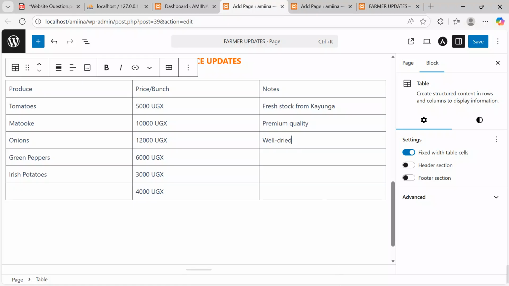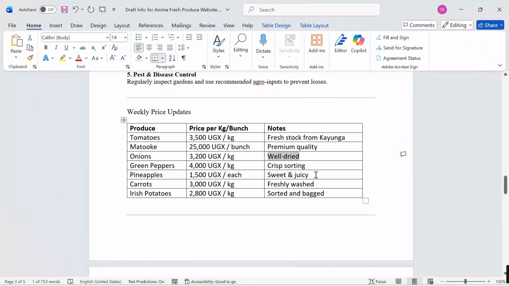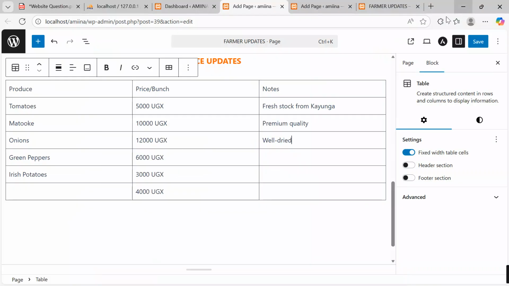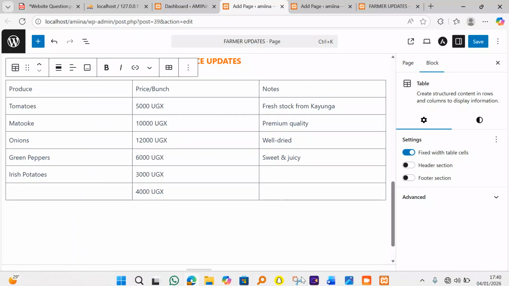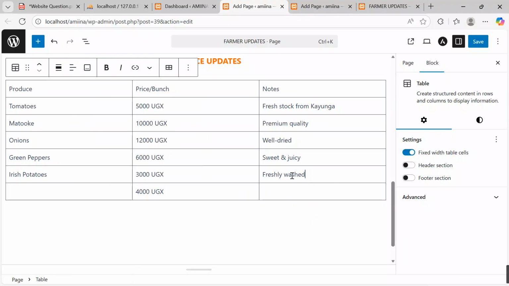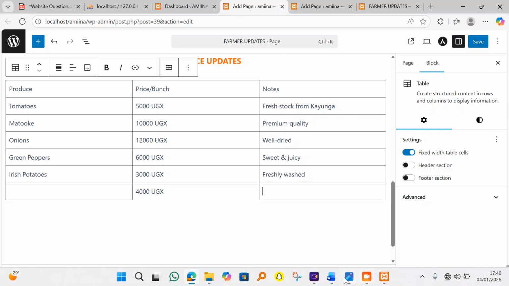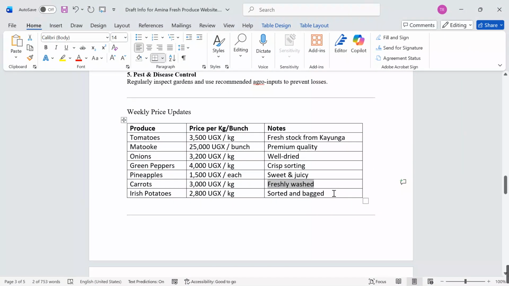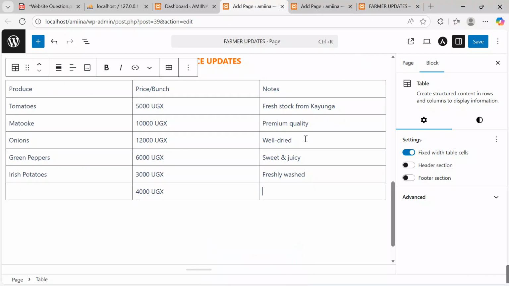Control V to paste. Get back here, and then say sweet and juicy. This is sweet and juicy. Come paste it over there. Get back. We are sealing it soon. Come, Control C. This is the notes section. Then come over here. Get back to your file, and then say sorted and bagged. So come over here and then paste.